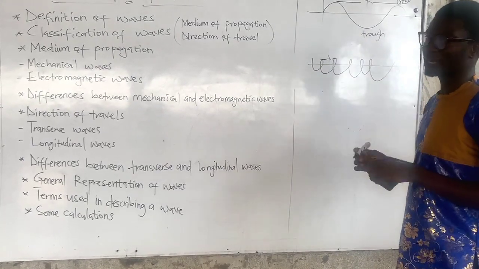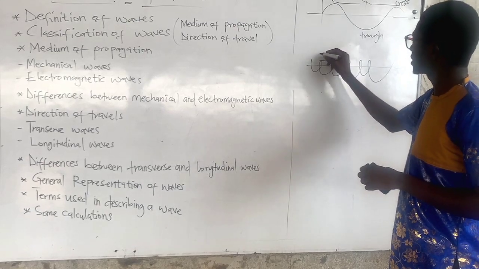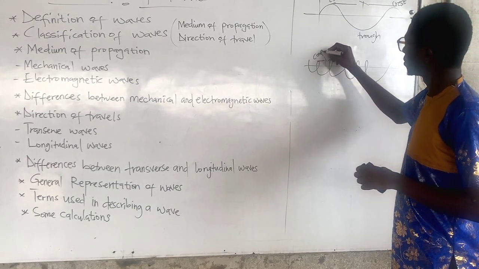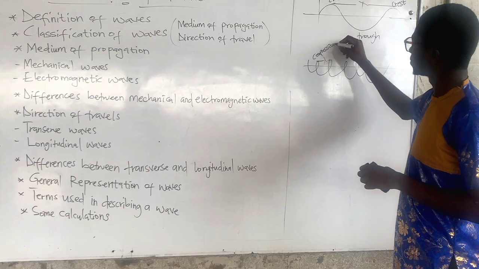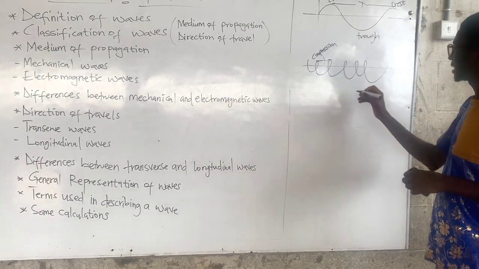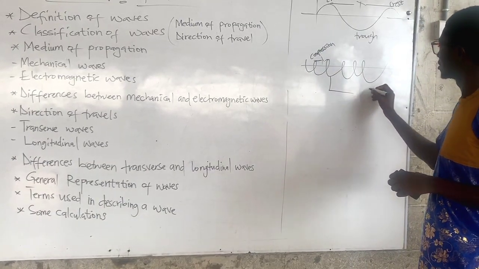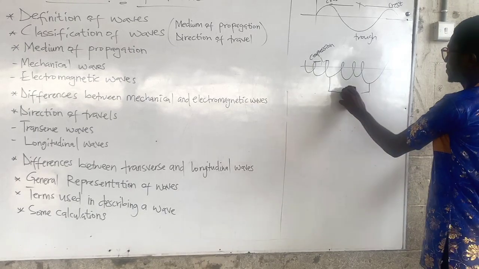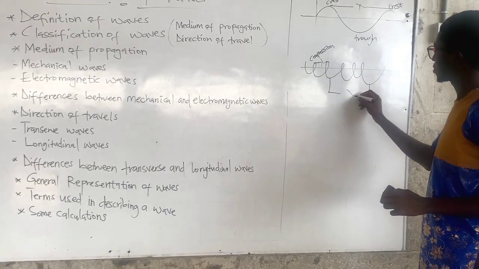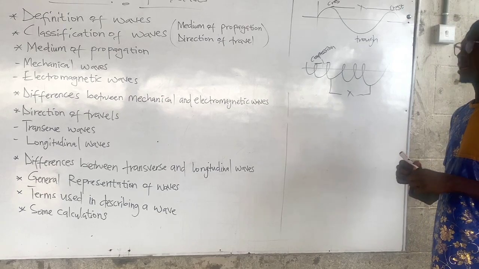Sorry, this is compression rather. This is compression. So the rarefaction is more or less like the wider space. So the distance between two wider spaces is also a wavelength.